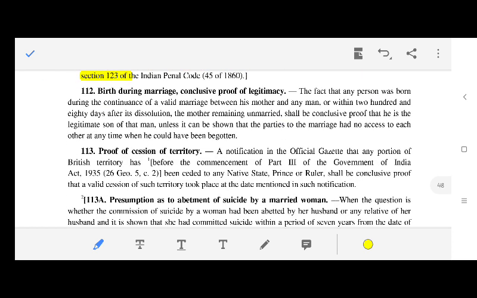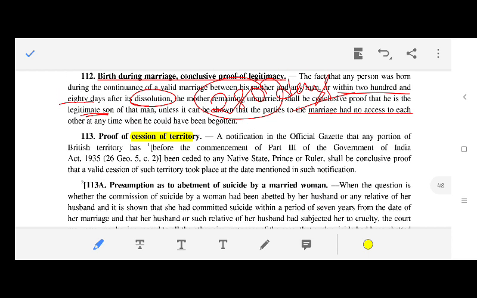Section 112: birth during marriage is conclusive proof of legitimacy, unless it is shown that the parties had no access at the time. Born during the continuance of a valid marriage, or within 280 days after its dissolution, the mother remaining unmarried, then it will be presumed that he was a legitimate son. Proof of cession of territory shall be conclusive proof that a valid cession of the territory took place.